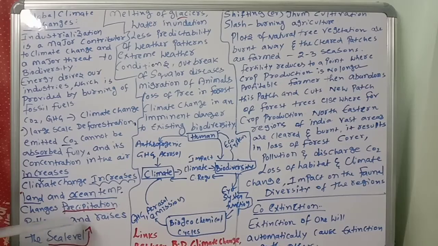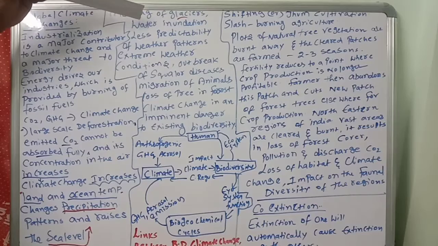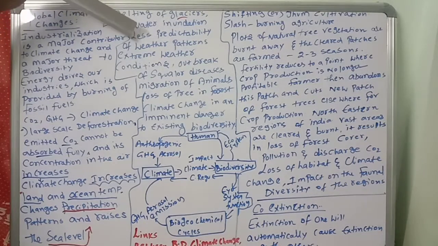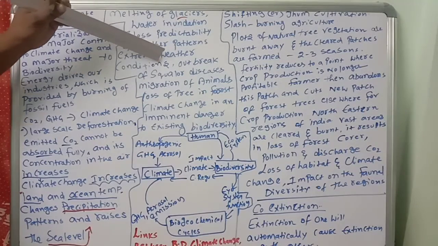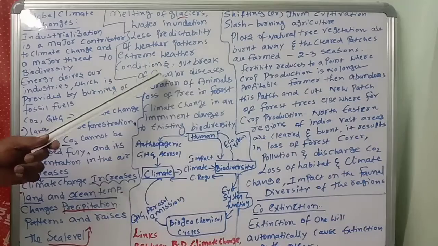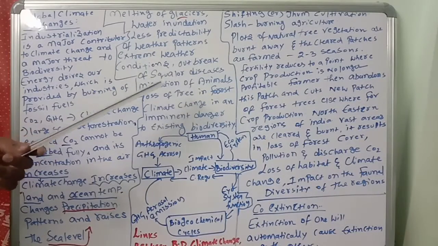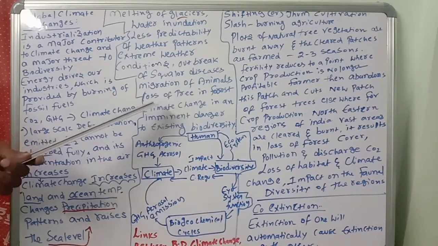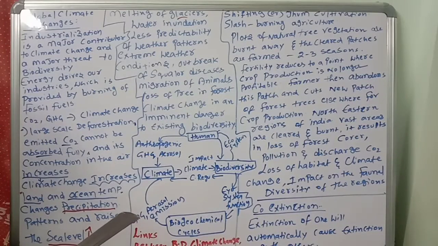Then changes in precipitation patterns, melting of glaciers, water inundation, less predictability of weather patterns, extreme weather conditions, outbreak of scalar diseases, migration of animals. Scalar diseases means environmental related diseases. Loss of trees in the forest. See how many problems there are due to climate change.